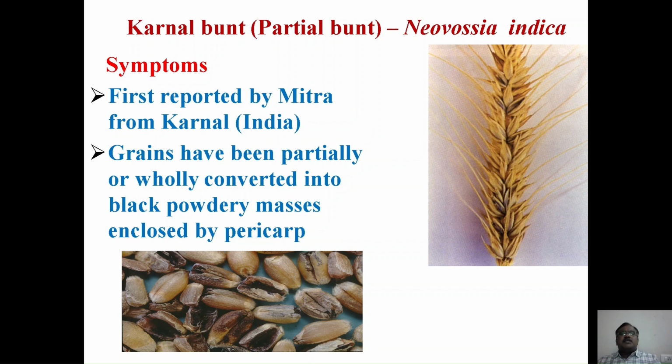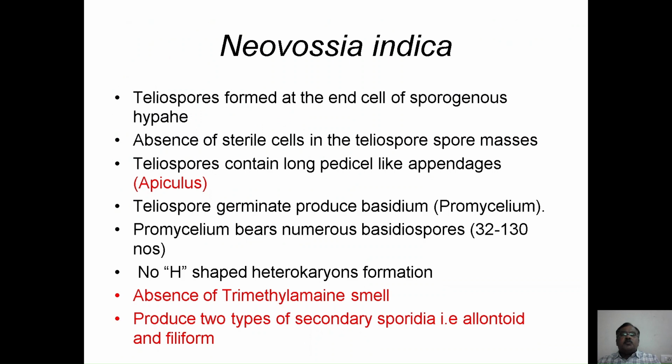Kernel bunt or partial bunt is caused by Neovossia indica. It was first reported by Dr. Mitra from Karnal. The grains are converted either partially or wholly into a black powdery mass, enclosed by the pericarp. The teliospores are formed at the end cell of sporogenous hyphae, and the absence of sterile cells in the teliospore masses is a special character of Neovossia indica.